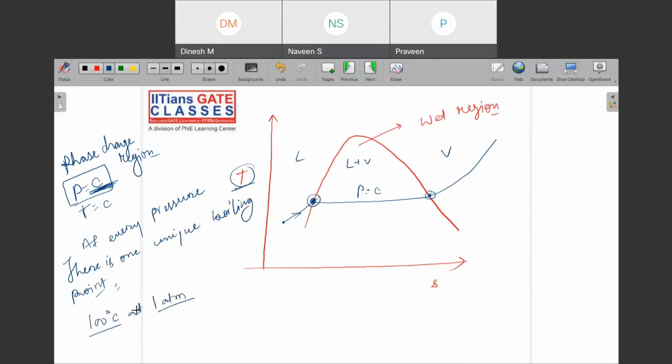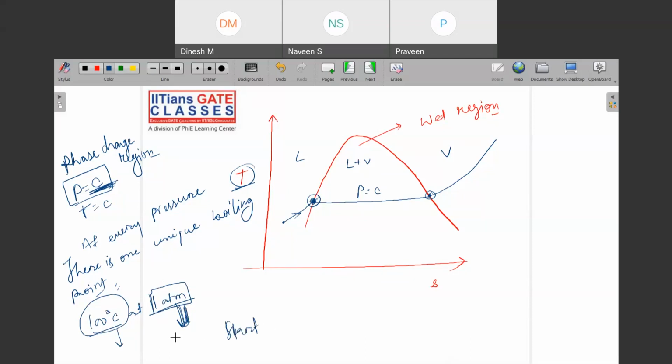Then somebody would ask, at 1 atmospheric pressure, is there any possibility that it will start boiling before reaching 100 degrees Celsius? Yes, it can. If you decrease the pressure, the boiling point will also decrease. If you decrease the pressure further, your water will start boiling even at room temperature.